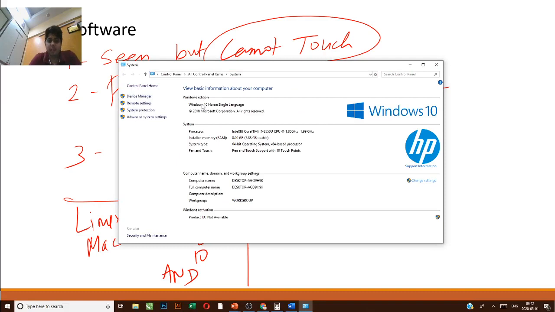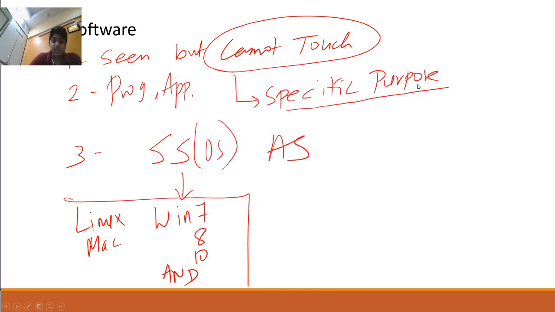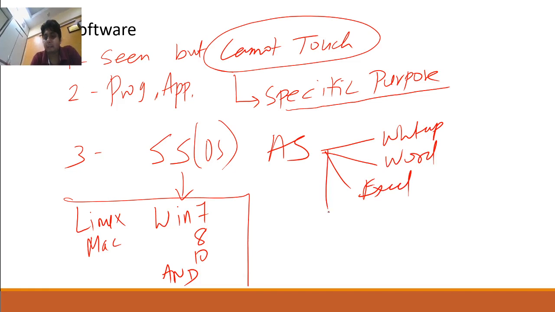Okay, properties. If you see here, Windows 10 Home Single Edition. So Windows 10 is my operating system, guys. It is my system software, the operating system, and inside this Windows, like inside your Android, there are many different apps which you can download, like WhatsApp. Currently, the application software in my laptop is Word, Excel, PowerPoint, Tally. So there are many application software, guys, many. Are you getting my point?